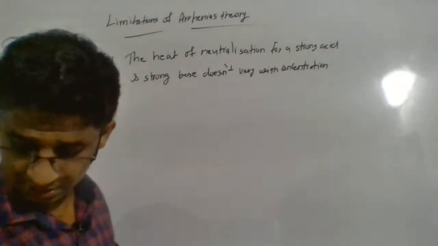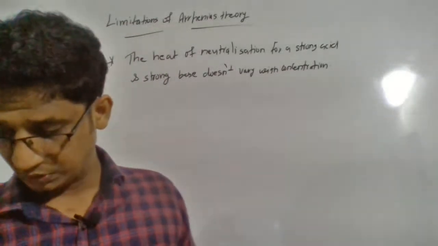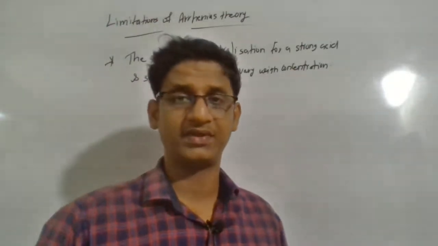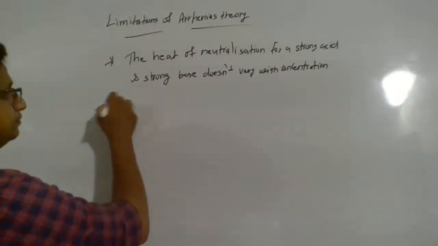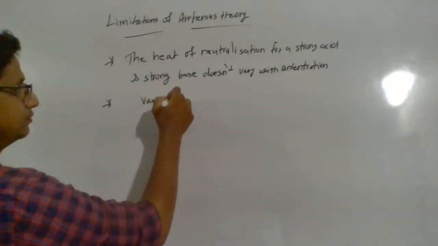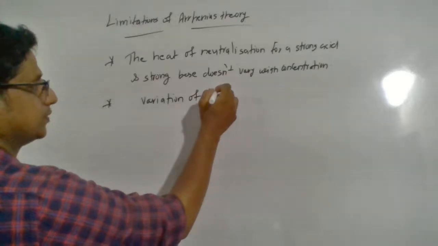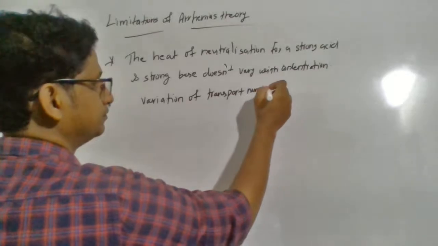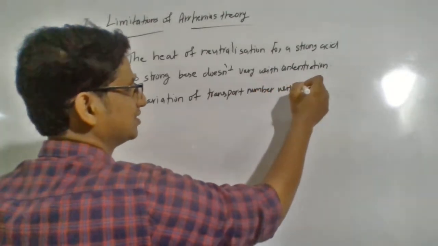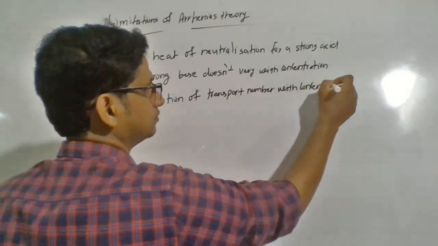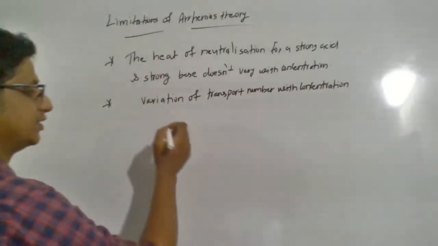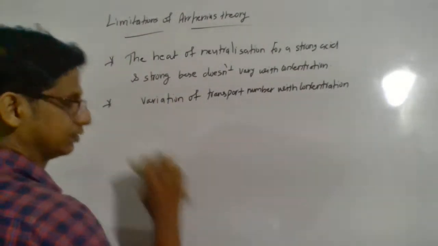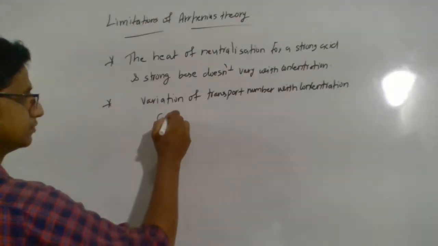So that's the next point. The theory could not explain the variation of transport number of ion with the concentration. Variation of transport number with concentration cannot be explained.